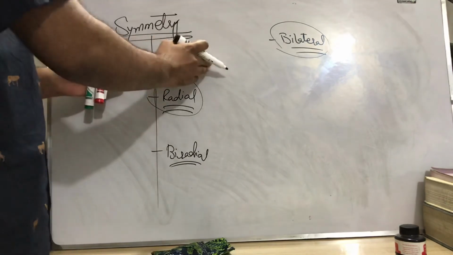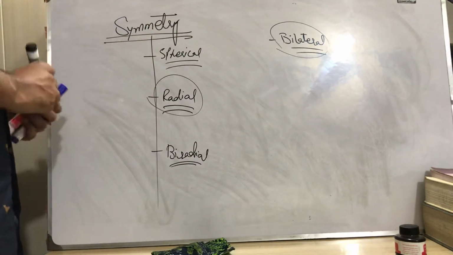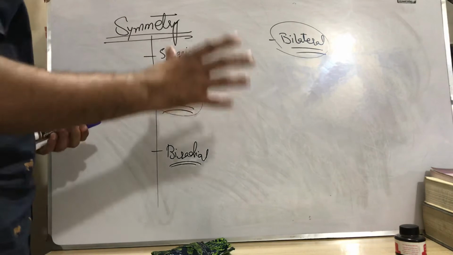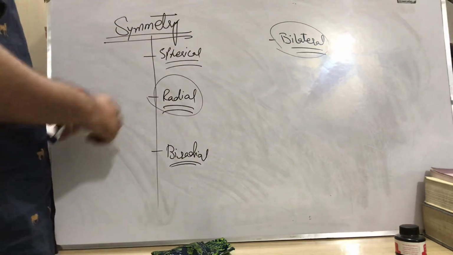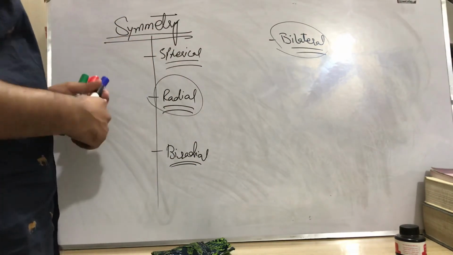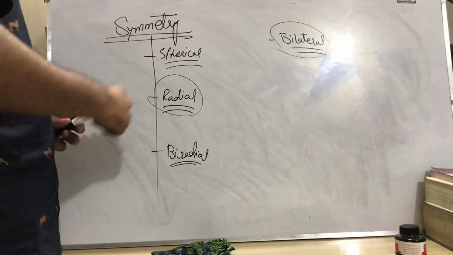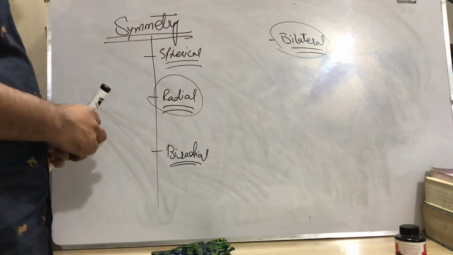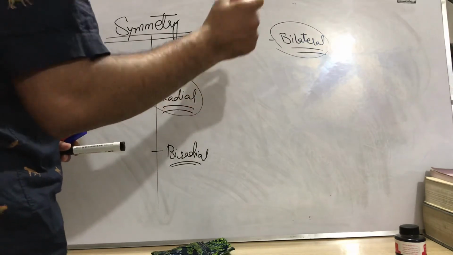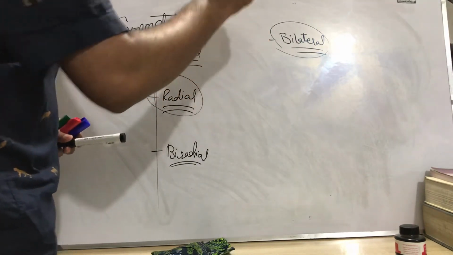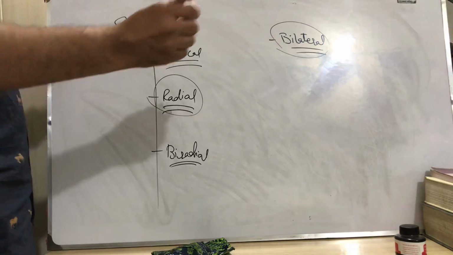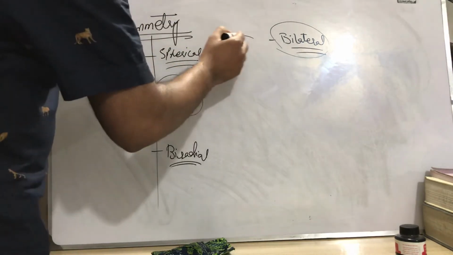So what is spherical symmetry? Obviously, in spherical symmetry the organism must be of spherical shape. If the animal can be divided into two equal halves by passing any plane, but the condition is that the plane must pass through the center. Suppose it looks like this.